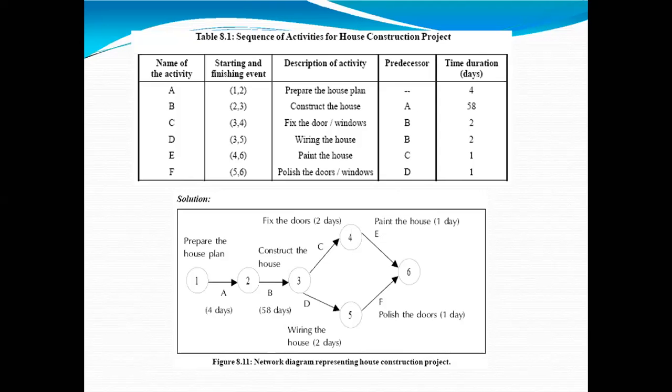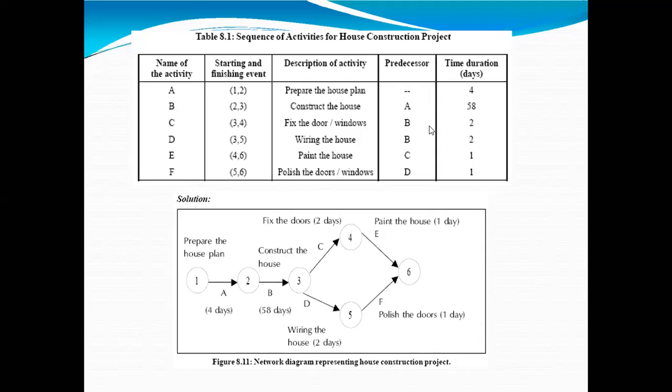In that 58 days, everything will be included: foundation work, column, beam, RCC work, wall construction, slab, etc. After that, fixing the doors and windows. This can be a simultaneous activity with construction of the house, and a maximum of 2 days are given. For wiring the house, it is with the construction only, and 2 days are given.